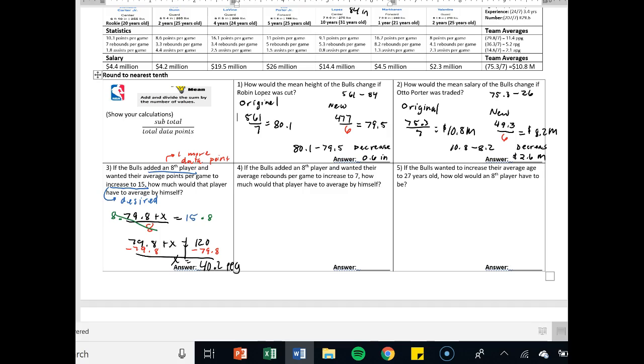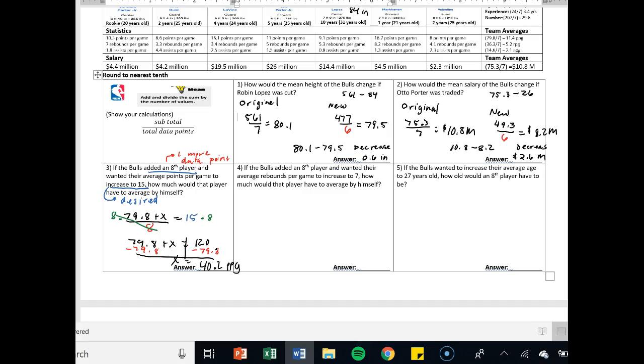And think about that. There's not a single player in the NBA right now that averages 40.2 points per game. So if the Bulls just want to bump their average points per game for their team from 11.4 to 15, they're going to need to find a superstar. And that's the whole thing with averages. Just a little drop in the bucket doesn't change something. You need a gigantic drop in the bucket to even move something.